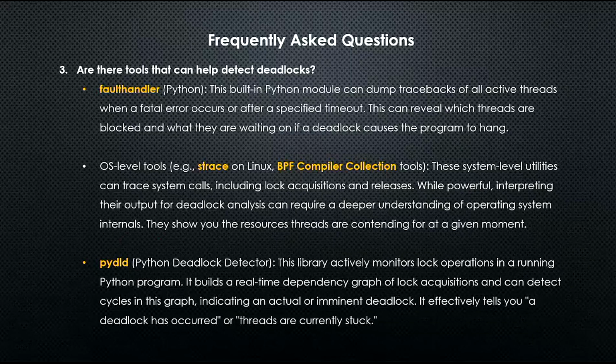Fork handler is a built-in in Python. There are OS level tools, strace and BPF compiler collection tools. So they are the Linux kernel tracing tools. And then there's this Python deadlock detector. I think the code base hasn't been updated for 5 years, so I don't know if it still works. But we can try. Anything is better than nothing.